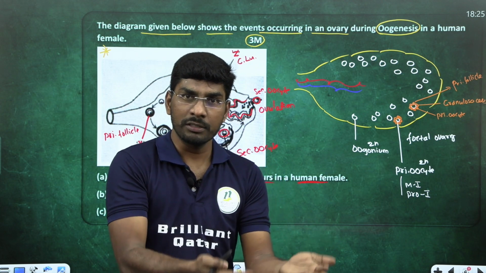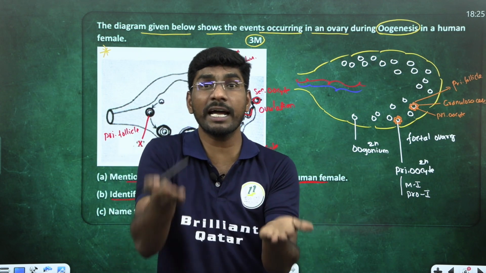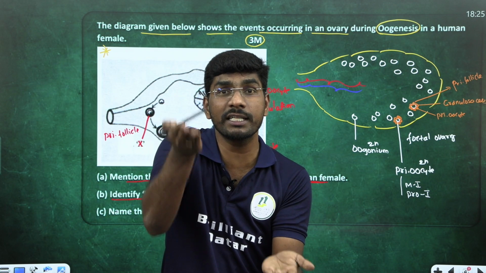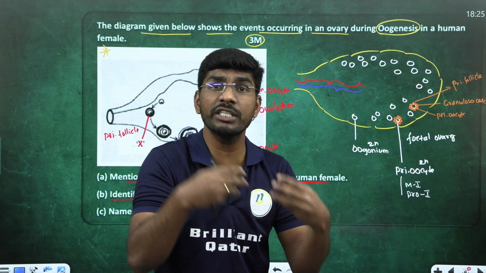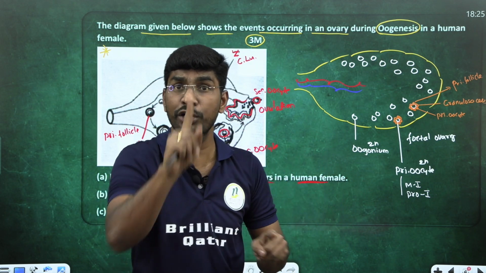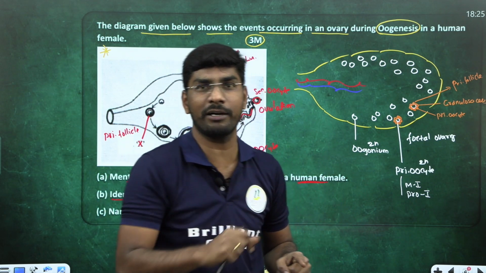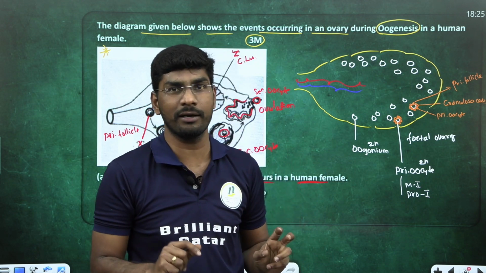Now, the baby is born, 1 year, 2 year, 3 year, and at the time of puberty, 12 years, many cells undergo atresia and degenerate. After birth, no new follicles are added. Remember, no new follicle is added.